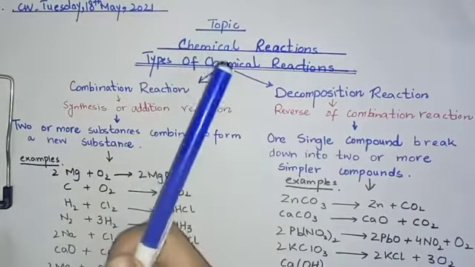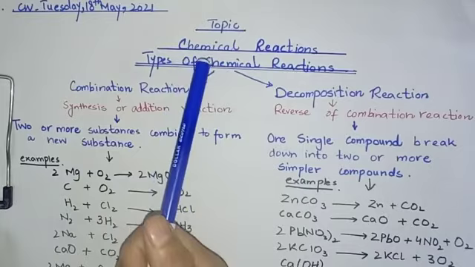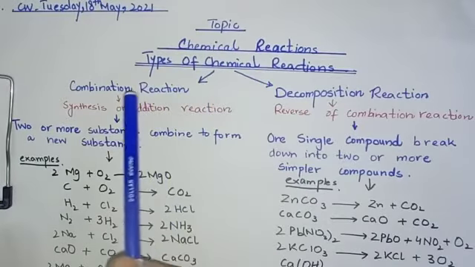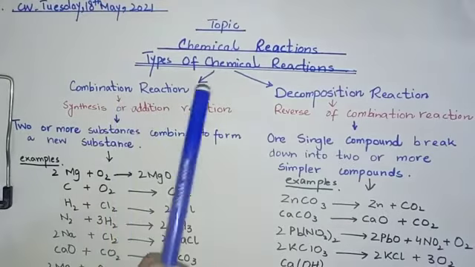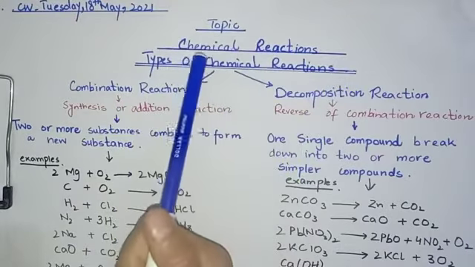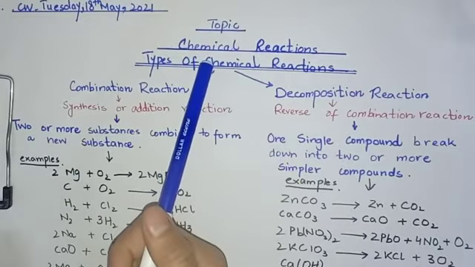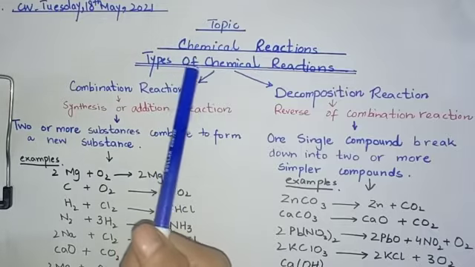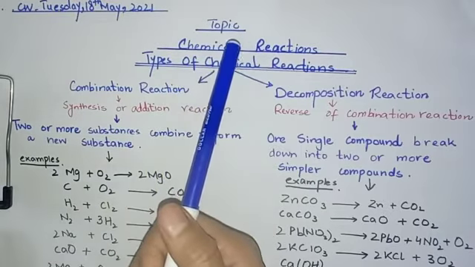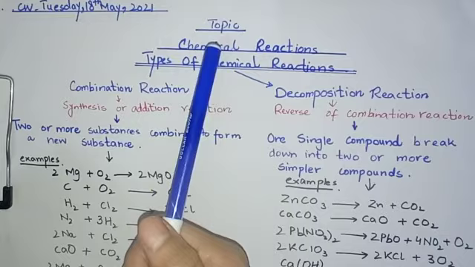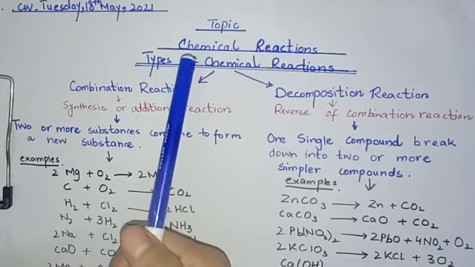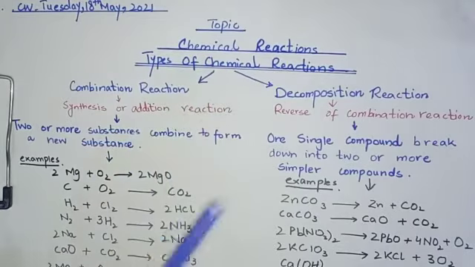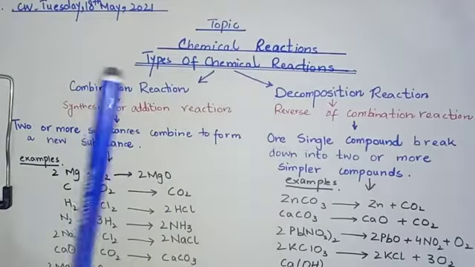Students, as we have started our chapter number 5, chemical reactions, today we will do the types of chemical reactions. First of all, what is a chemical reaction? I have explained the chemical reaction in detail in my previous videos. A chemical reaction is the process in which reactants combine and produce the product. So this is known as a chemical reaction. Students, a chemical reaction is represented by a chemical equation.